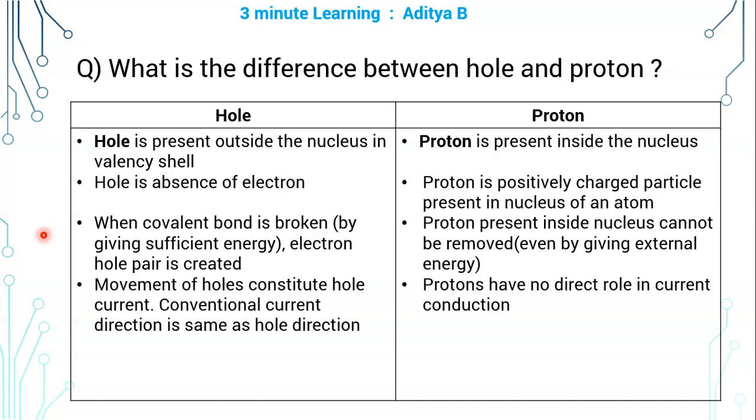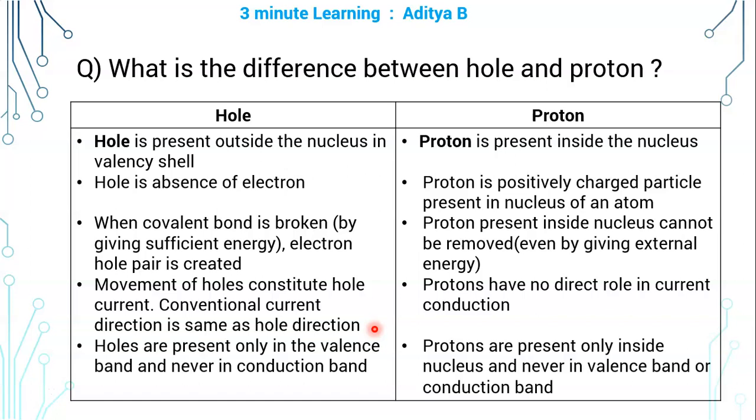Movement of holes constitutes hole current. Conventional current direction is the same as hole direction. Protons have no direct role in current conduction. Protons never conduct. There are no free protons. Protons are always present inside the nucleus.